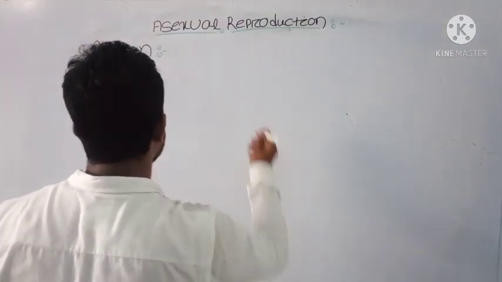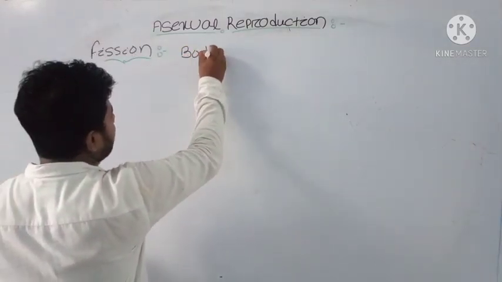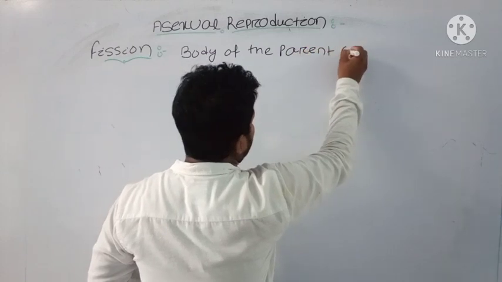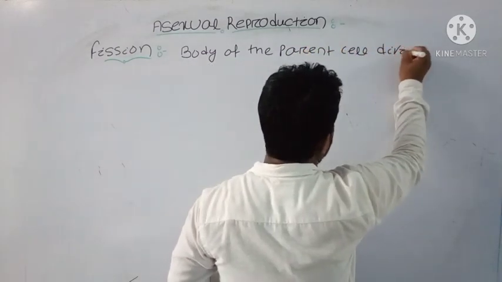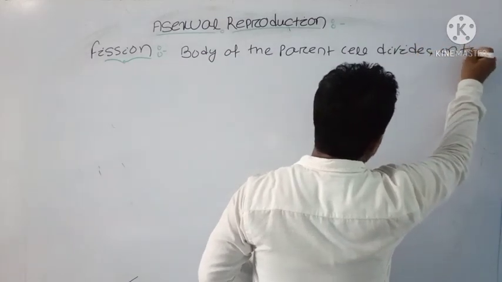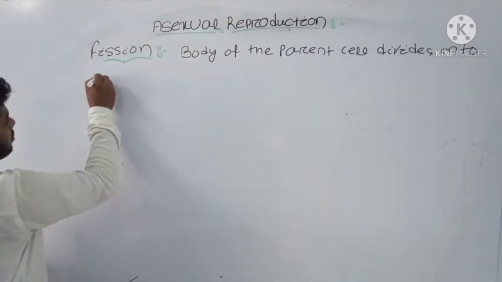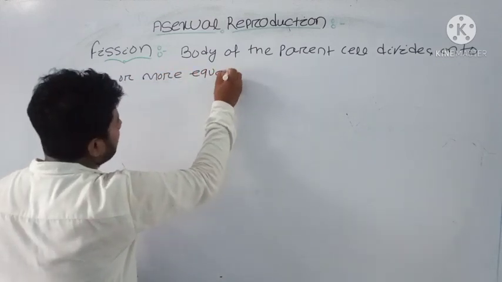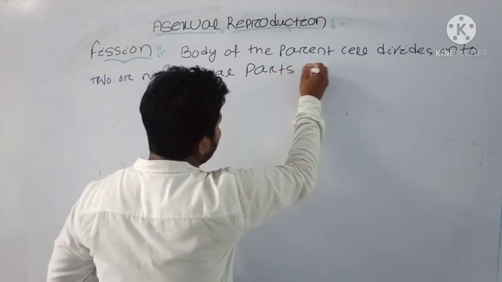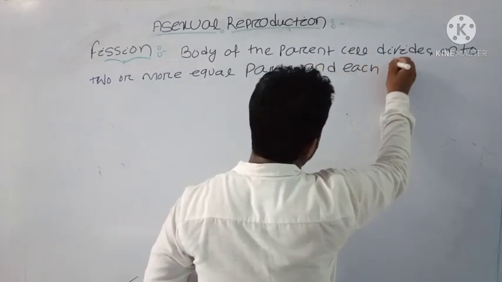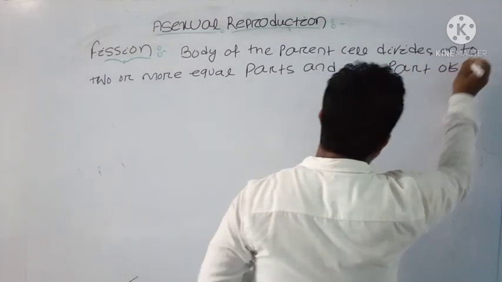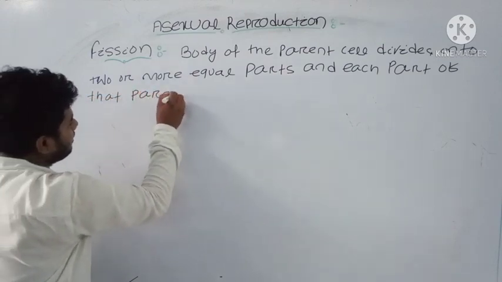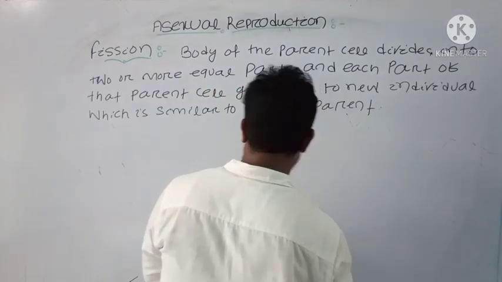Fission is a process in which the body of the parent cell divides into two or more equal parts, and each part of that parent cell gives rise to a new individual.